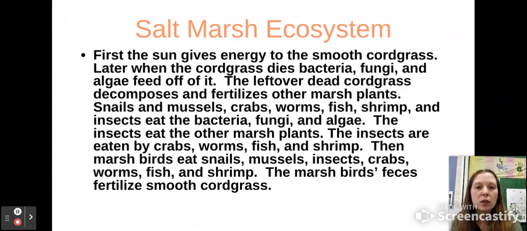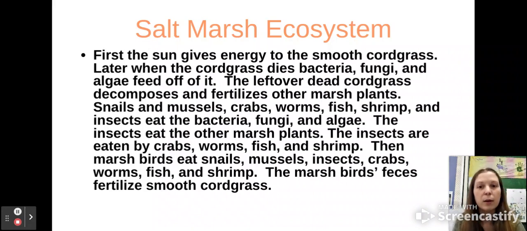And just as a little example here to show you how these kingdoms interact with each other is a salt marsh ecosystem. So the sun will give energy to the cordgrass. Later, the cordgrass dies, and then bacteria, fungi, algae, all those things will eat off of that. The leftover cordgrass will decompose and fertilize the plants. Snails, mussels, crabs, worms, fish, shrimp, and insects eat, so those are the animals, eat the bacteria, fungi, and algae.